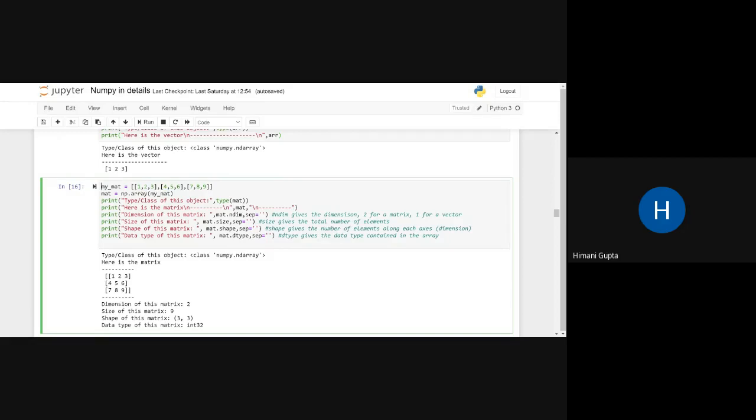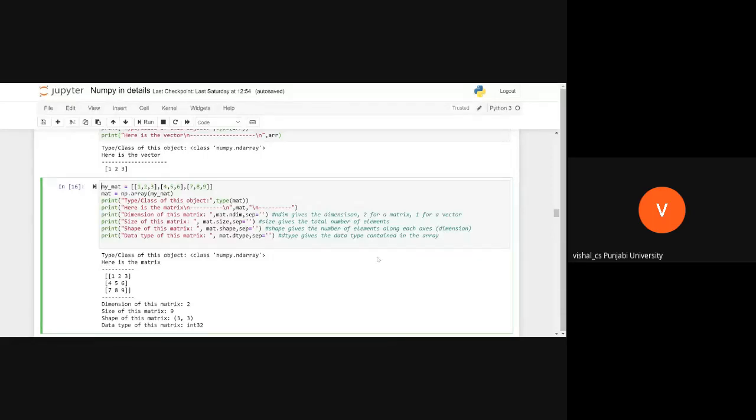Dimension simply means, in general terms, that if it is two-dimensional, it has two directions, like in a plane system. Good, I got your answer. That means we can plot this matrix in two dimensions, X and Y. That is the dimension of this matrix.